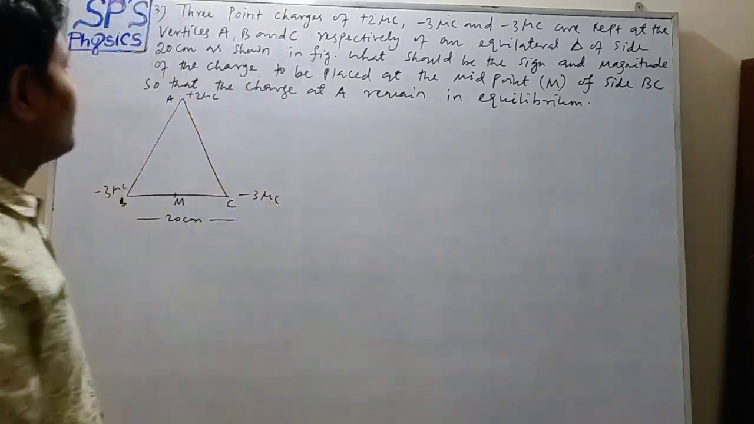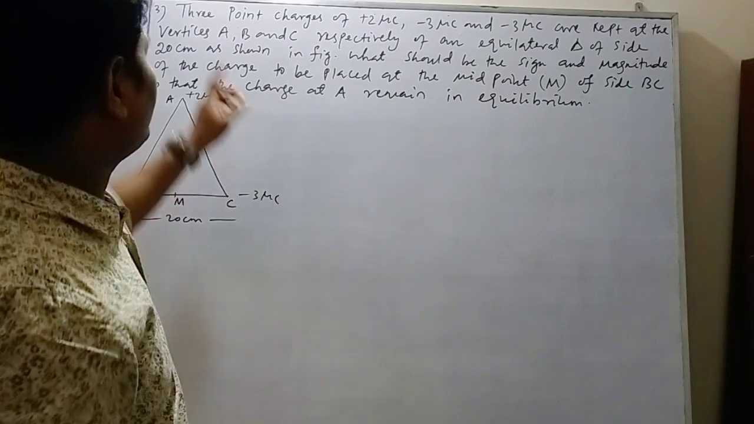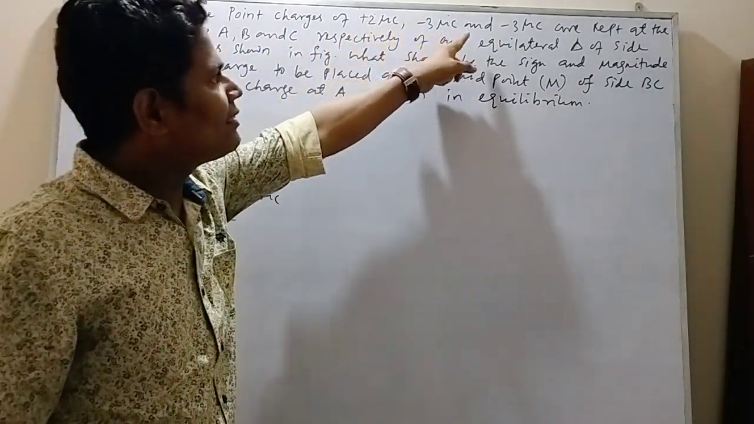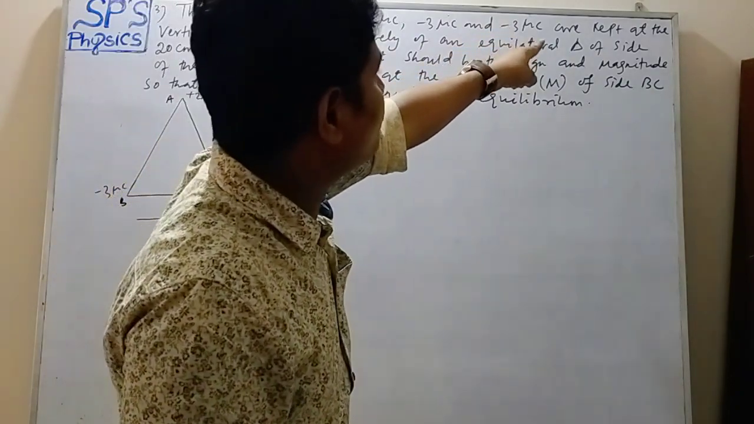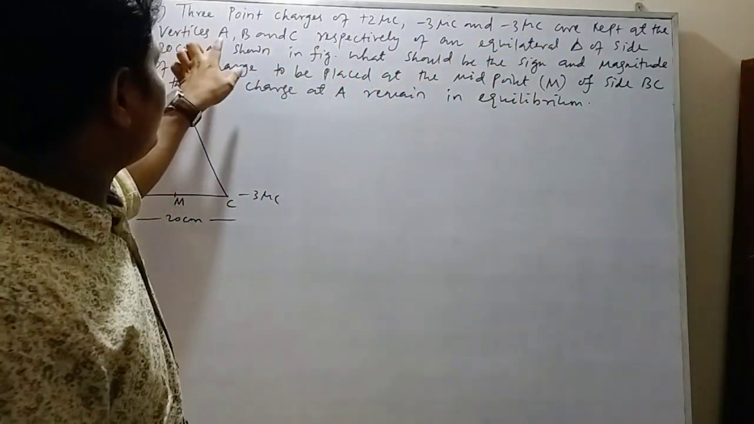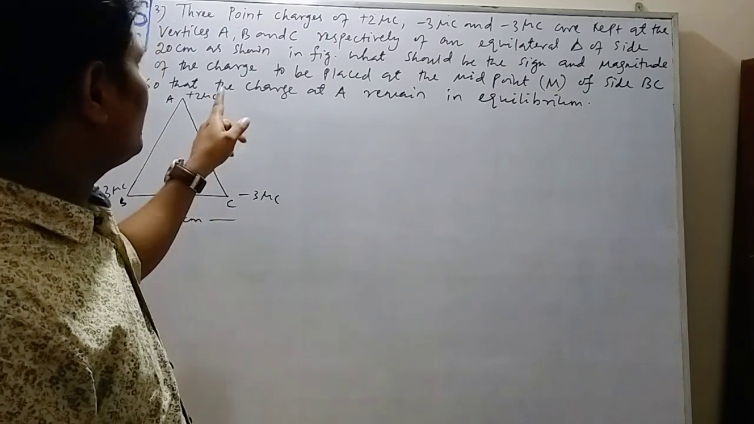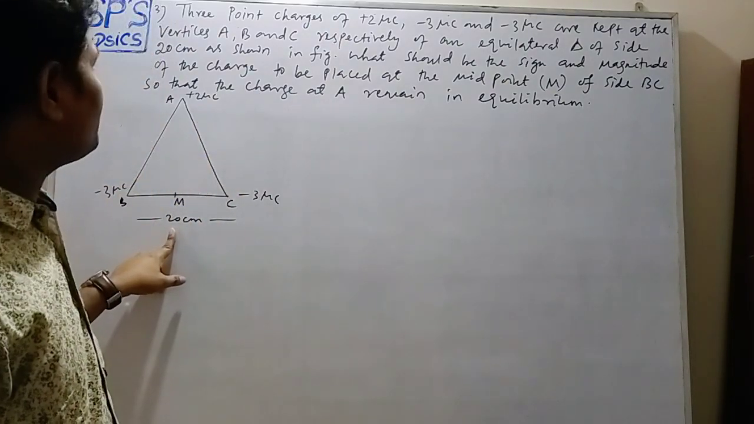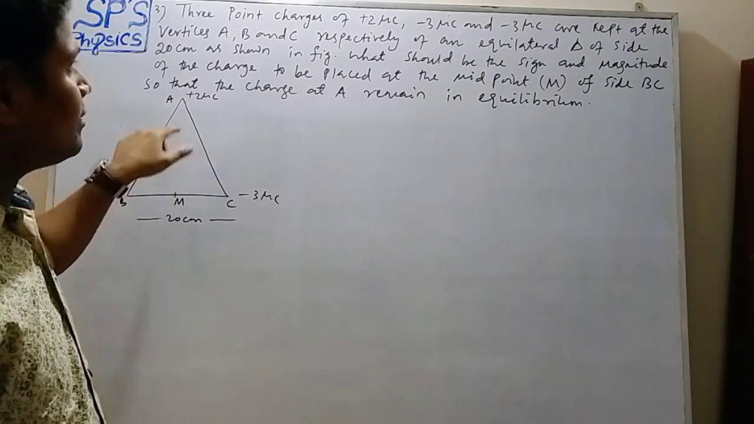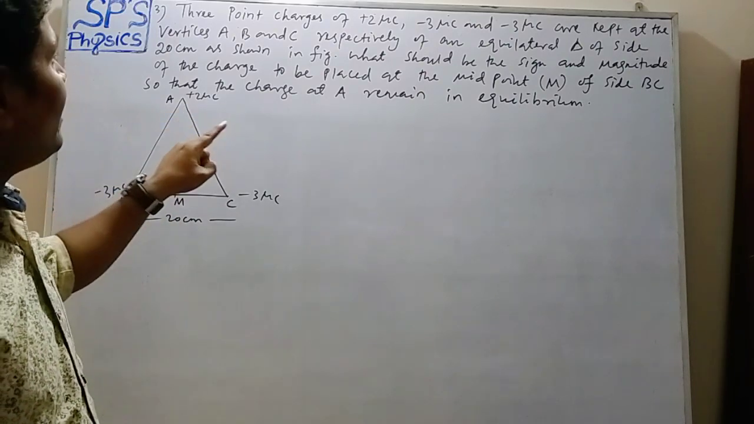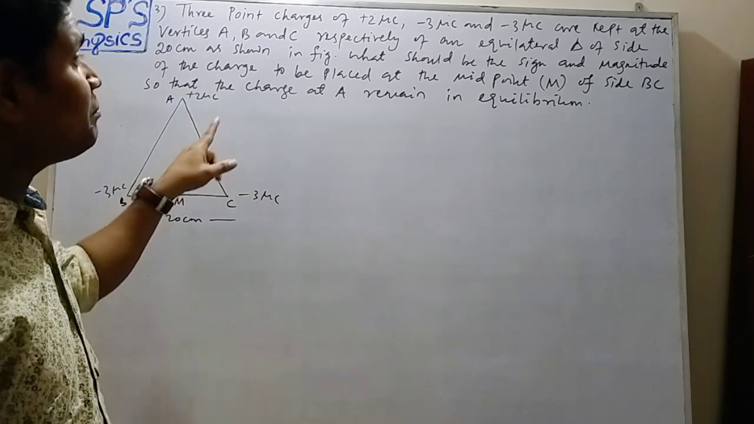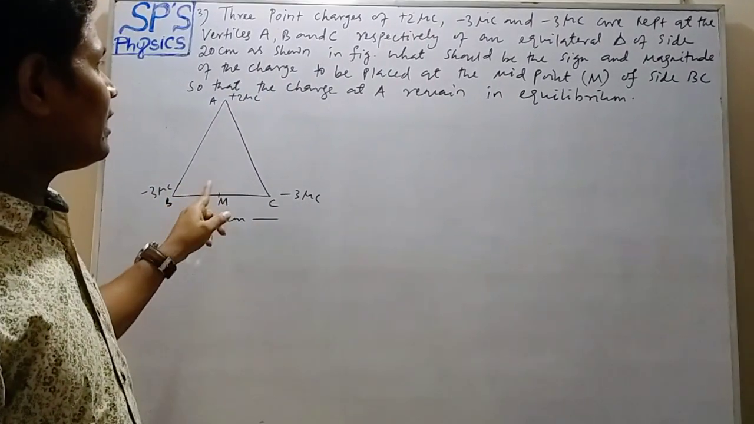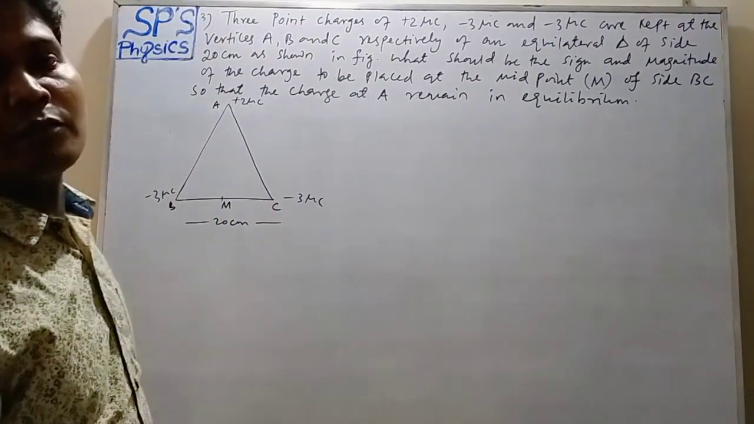Okay. The next question is: 3 point charges of 2 microcoulomb, minus 3 microcoulomb and minus 3 microcoulomb are kept at the vertices A, B, C of an equilateral triangle of side 20 centimeter, as shown in this figure. What should be the sign and magnitude of the charge to be placed at the midpoint of side BC so that the charge at A remains in equilibrium?